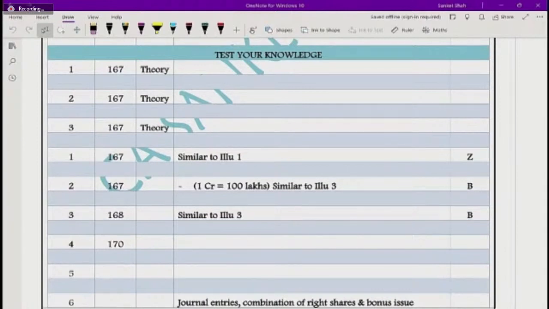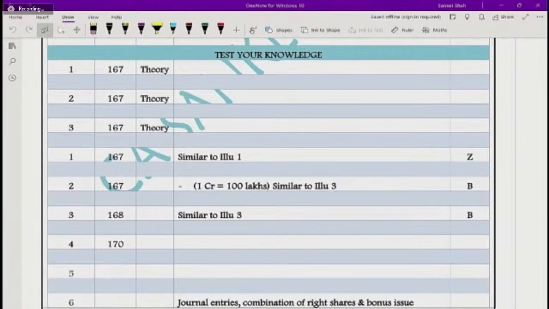Chalo, take a screenshot. Yes, done with the screenshot? Tell me in the comment section. Have you done with this screenshot? Index drawn. Okay. You can fill it up afterwards.